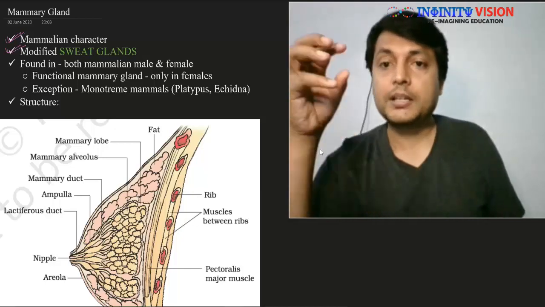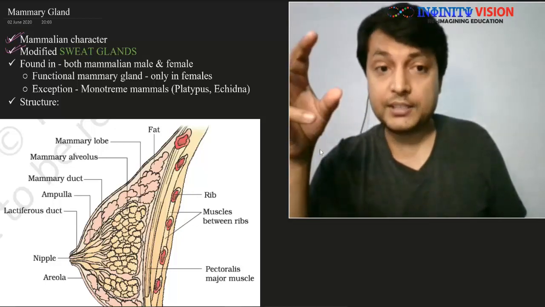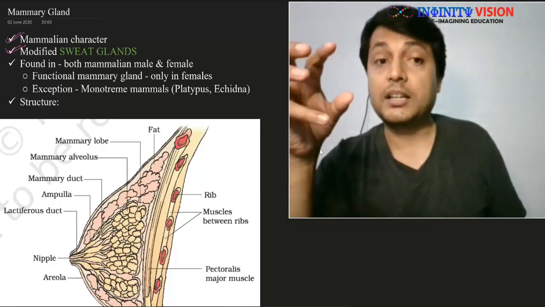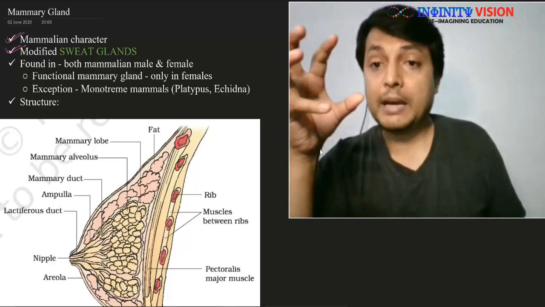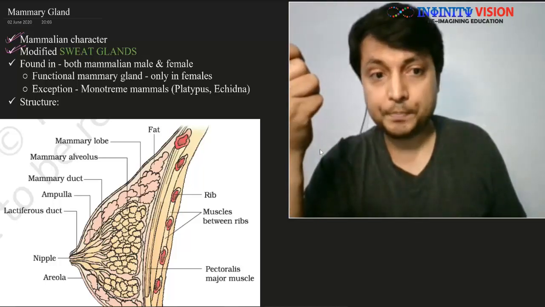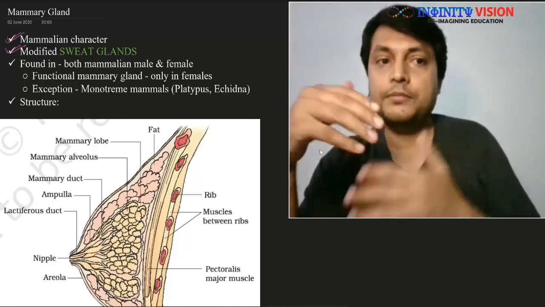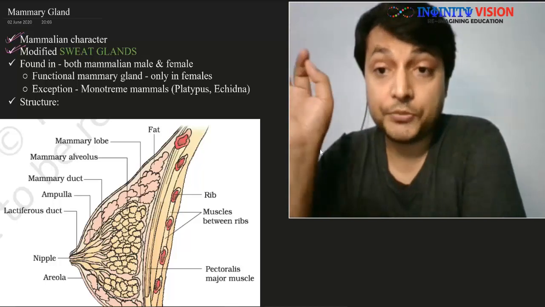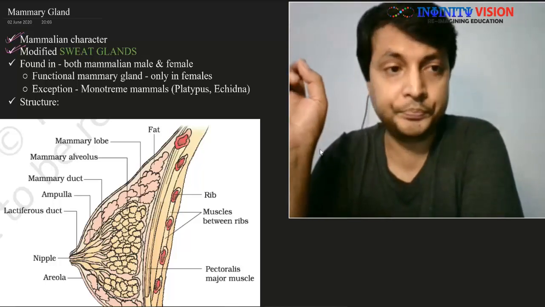Some of these sweat glands modify to become glandular, become the mammary gland, and then start secreting milk. Very, very important. It is often asked, so do remember this.